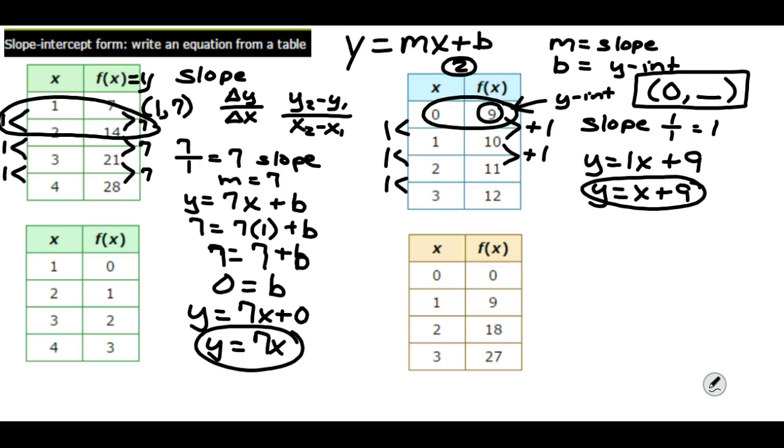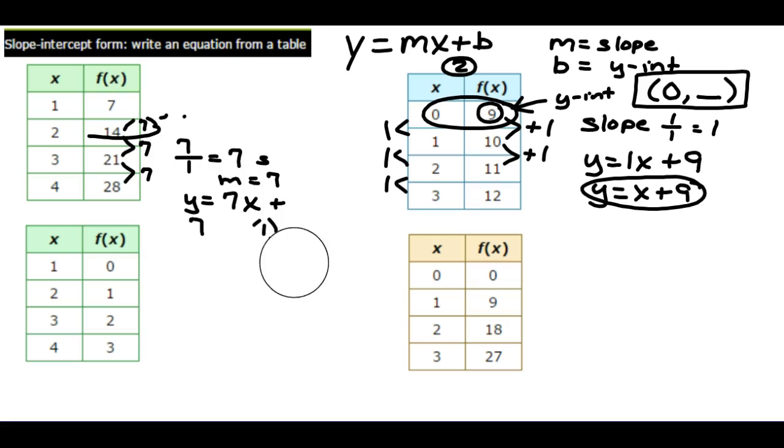Now you may think, well, can I just look at it and tell? And sometimes you can, but be careful and make sure that the 0, the y-intercept, is included there. If the y-intercept is included there, then you can look at how this is changing, how the y is changing, and that's going to be your slope. So let's give ourselves some room to go on to the next problem.